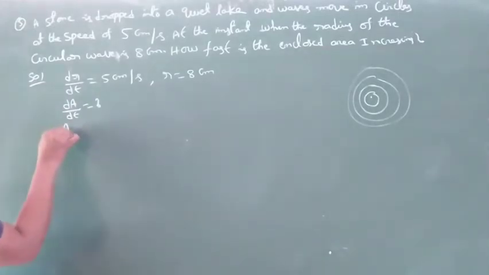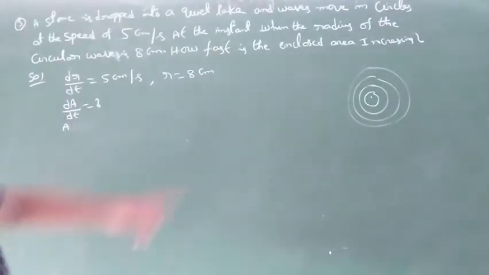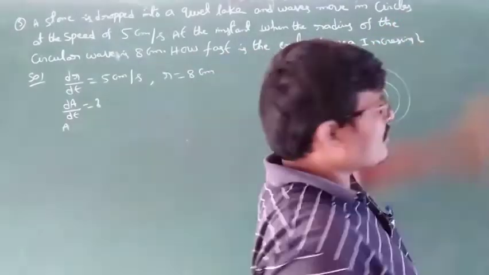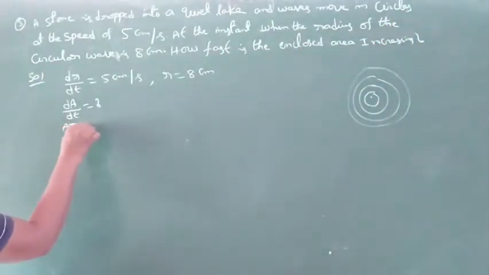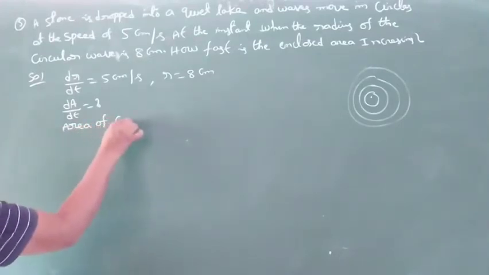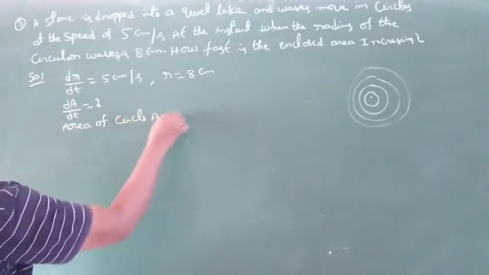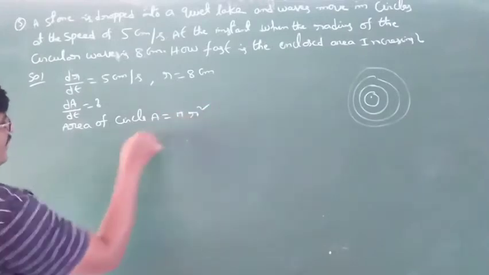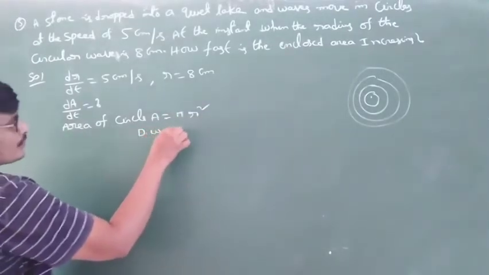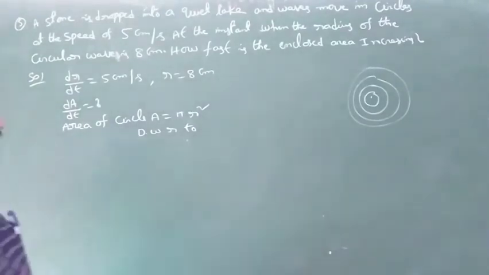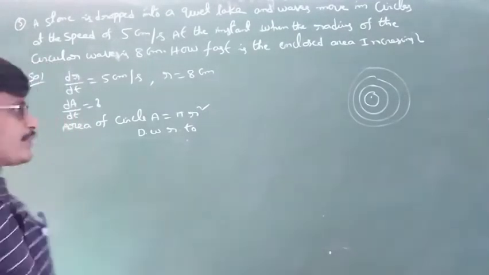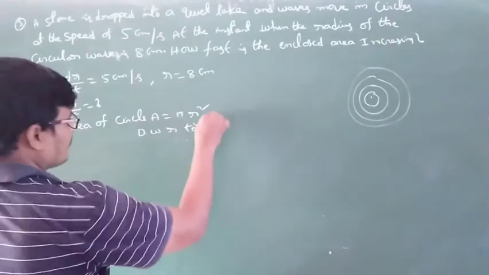Ripples are which shape? Circle shape. So area of circle, A is equal to pi r square. Derivative with respect to which one? With respect to t, because it is rate of change.